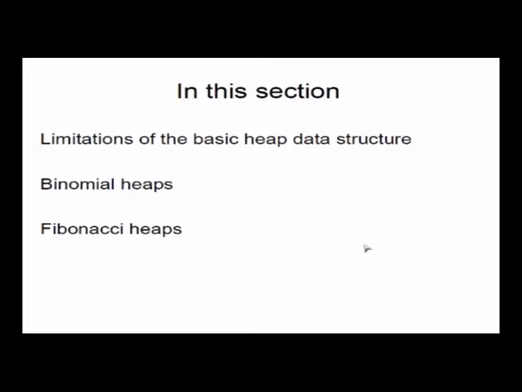Okay. After doing that, I want to talk about some of the limitations of the heap data structure, specifically for certain applications, and we will then introduce two kinds of heaps, binomial heaps and Fibonacci heaps.